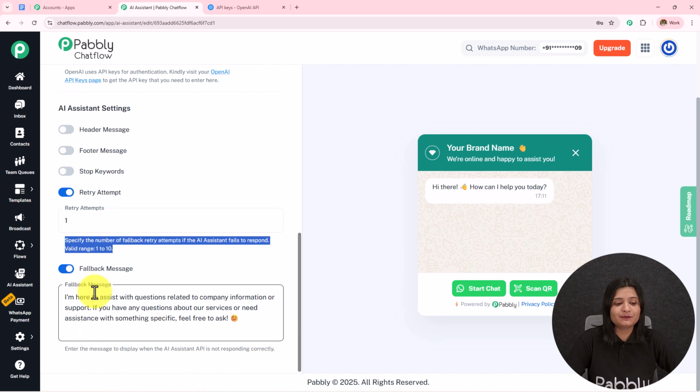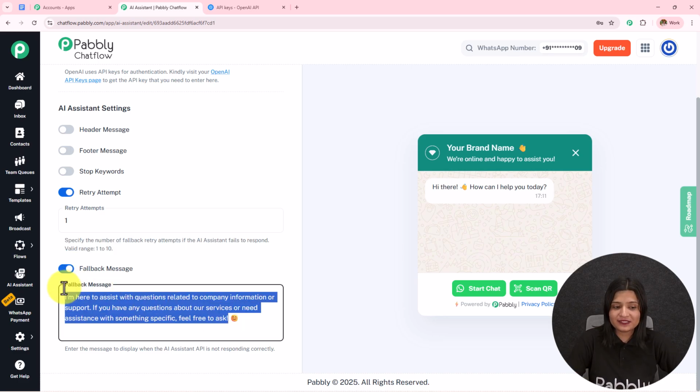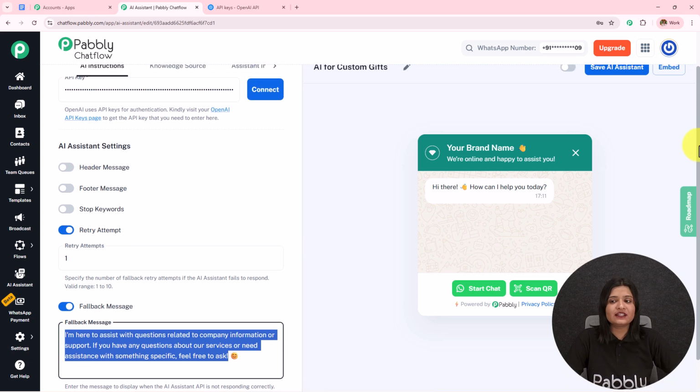We have this fallback message. So when the API is not responding, the AI agent will not be able to send the message, and then this fallback message will be sent. I'm here to assist with questions related to company information or support. If you have any question about a service or need assistance with something specific, feel free to ask. Now when the AI assistant is not responding, you can add the contact information or the address details of your company in this fallback message, so that if the query is not resolved, at least your contact details reach the customers. So here we are done with this first one.